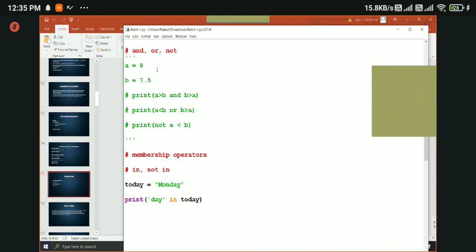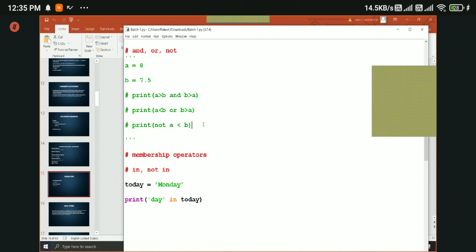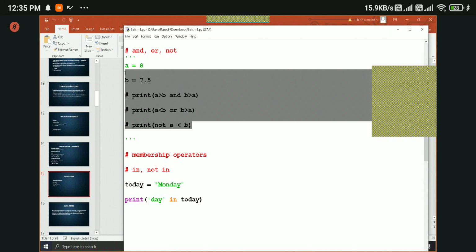Again I am saying, I am opening the three single quotes and closing them, and all these things that are there in these quotes will be considered as a comment. ఇది కామెంట్ కాబట్టి ఈ లైన్స్ ఎగ్జిక్యూట్ కావు, మనకి ఎందులో నుంచి అవుట్పుట్ రాదు.